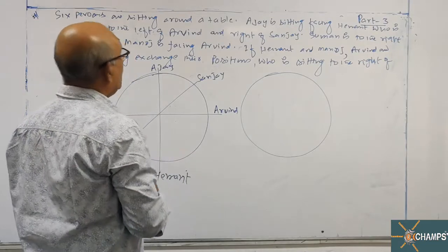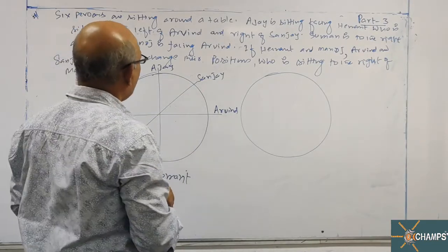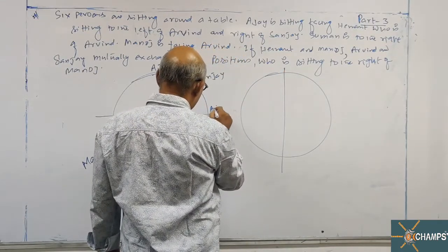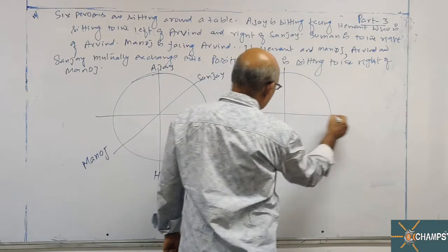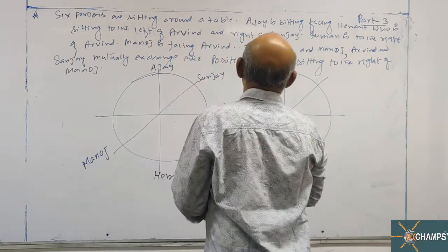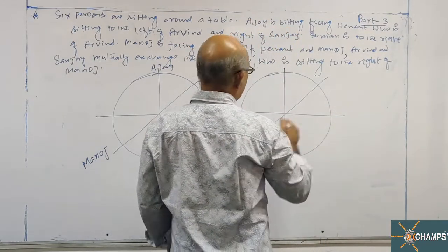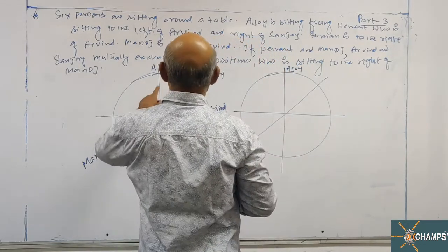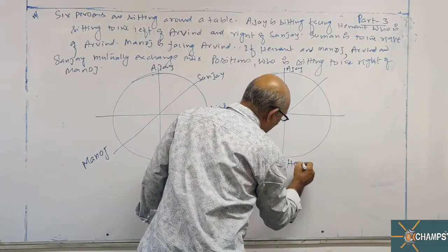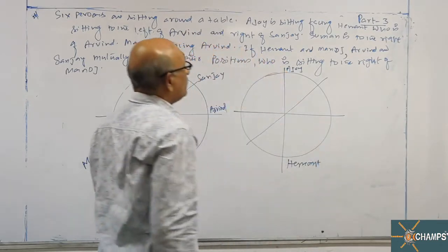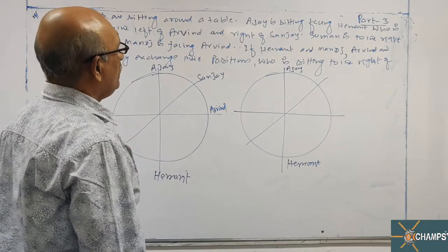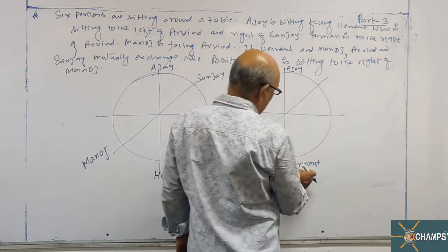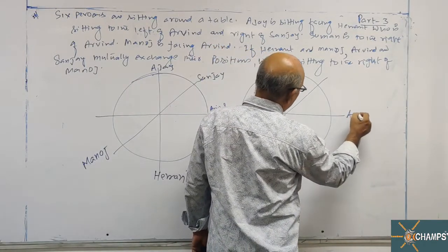No, this is wrong. Why? Because right hand side means anti-clockwise will come. No problem. I'll change the position. Ajay here. Ajay is sitting facing Hemant, so Hemant will come here. Hemant is sitting to the left of Arvind.